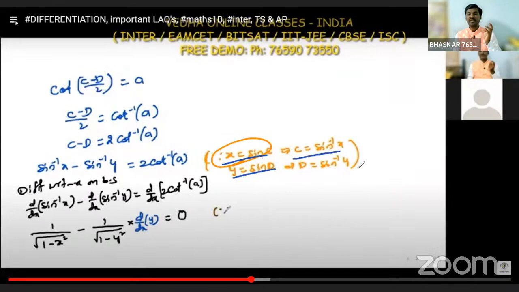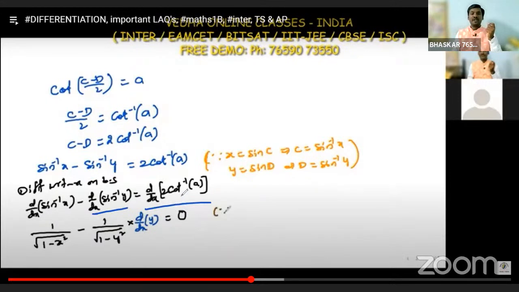So c is equal to sine inverse x, d is equal to sine inverse y. So we are substituting: sine inverse x plus sine inverse y is equal to 2 into cot inverse of a. If we differentiate with respect to x on both sides, then d by dx of sine inverse x and d by dx of sine inverse y is equal to d by dx of 2 into cot inverse of a. All this is constant, so we get 0.